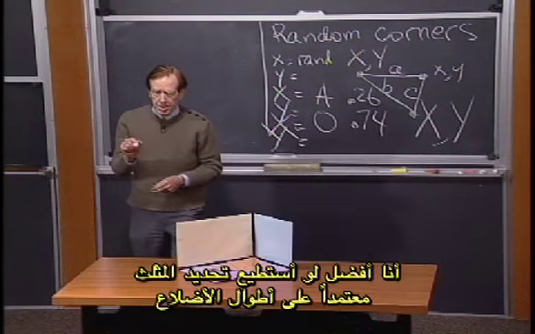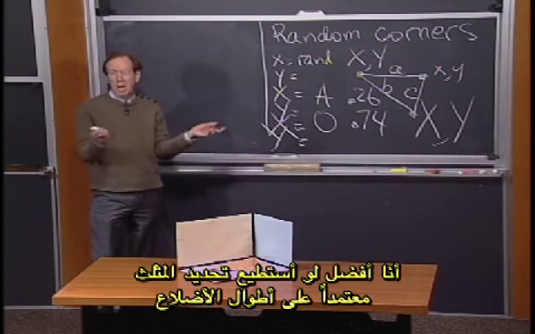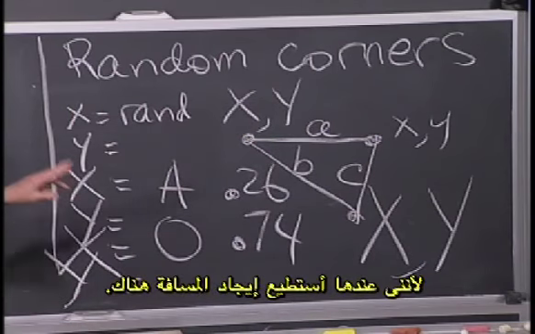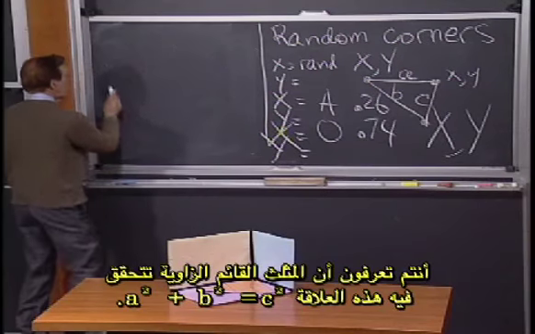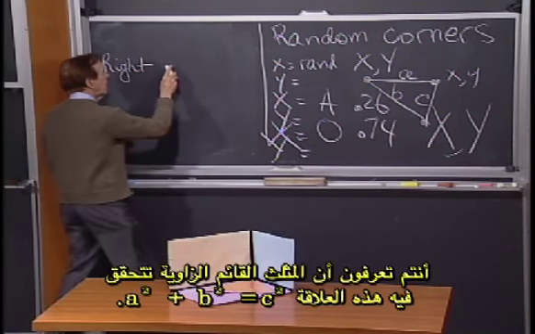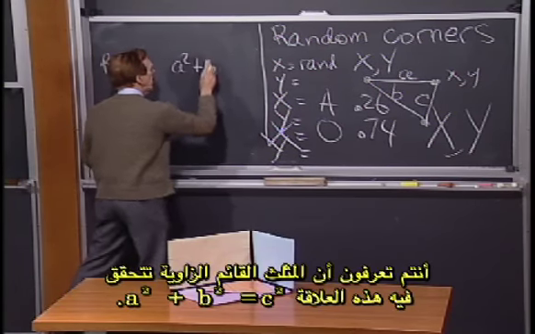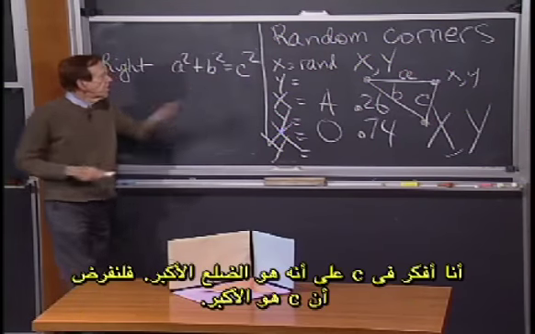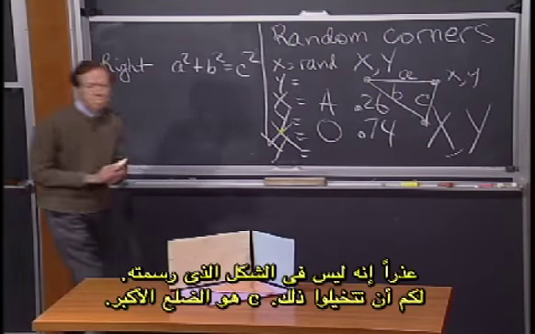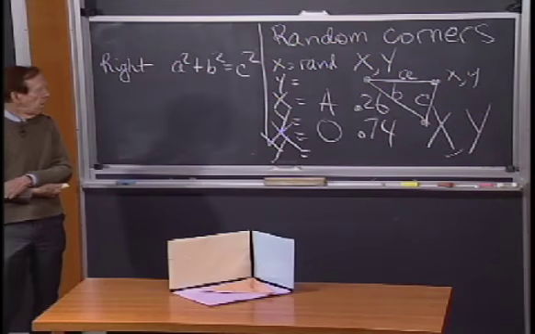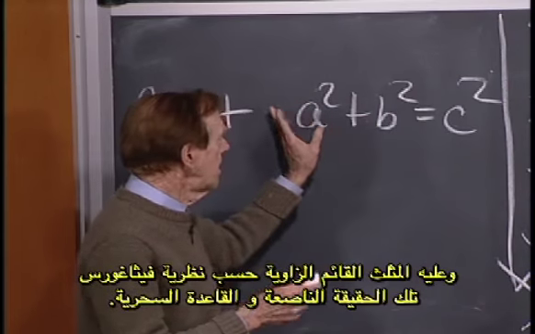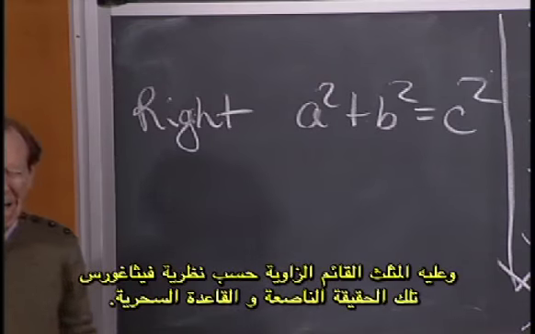I'd rather be able to tell on the basis of the side lengths, because from the side lengths I can figure out the distance there. So you remember right triangles would have something like a squared plus b squared equals c squared. I'm thinking of c as the big side. Let's suppose c is the biggest. Sorry that it's not in my picture, imagine it is. Then for a right triangle, this is Pythagoras, a neat fact, really a magic fact.